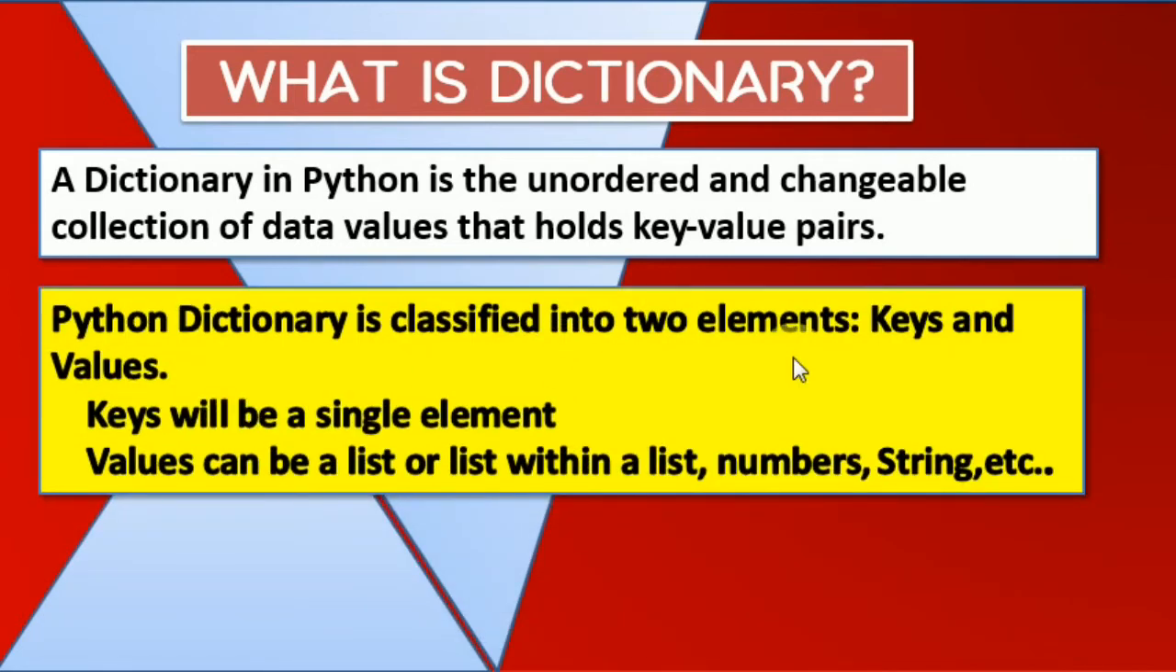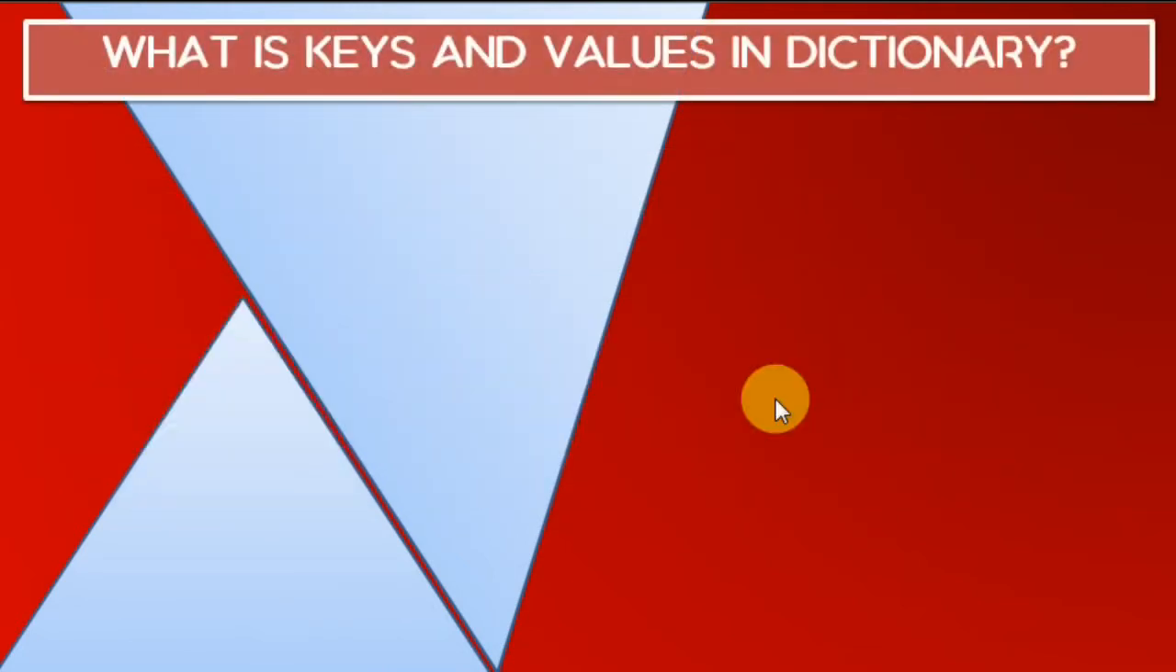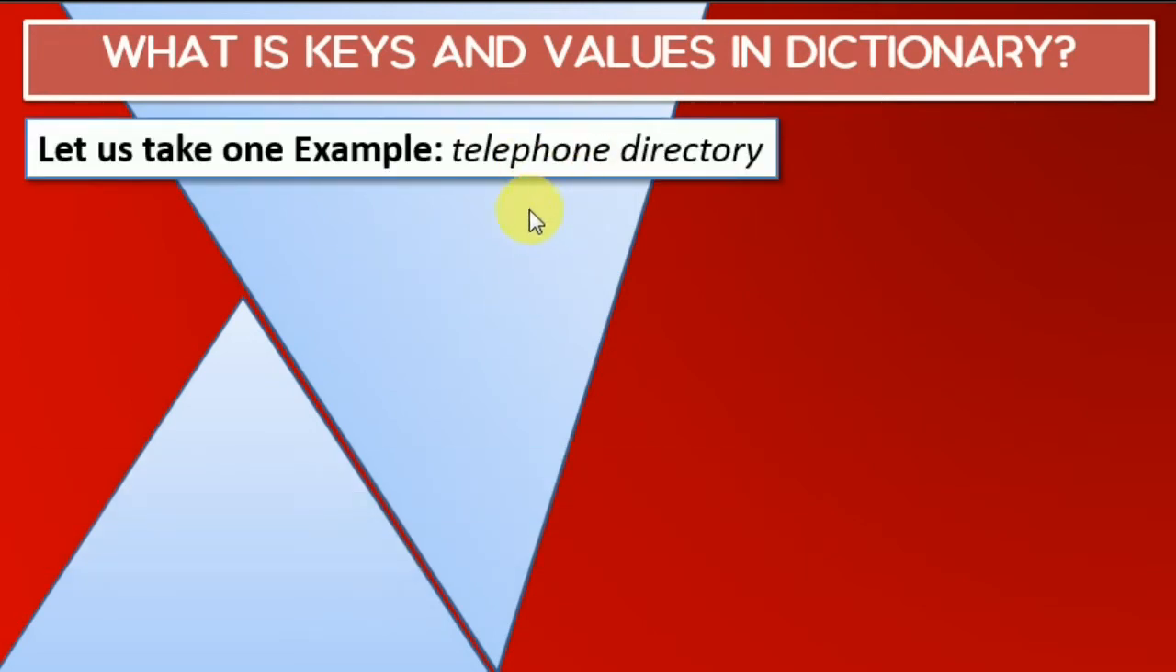So you should know what keys and values are. Python dictionary is classified into two elements, keys and values, means the pair of key and value. A key will be a single element; values can be a list, number, string, anything that you want to store. Now what are keys and values in a dictionary? Let us take one example of a telephone directory.